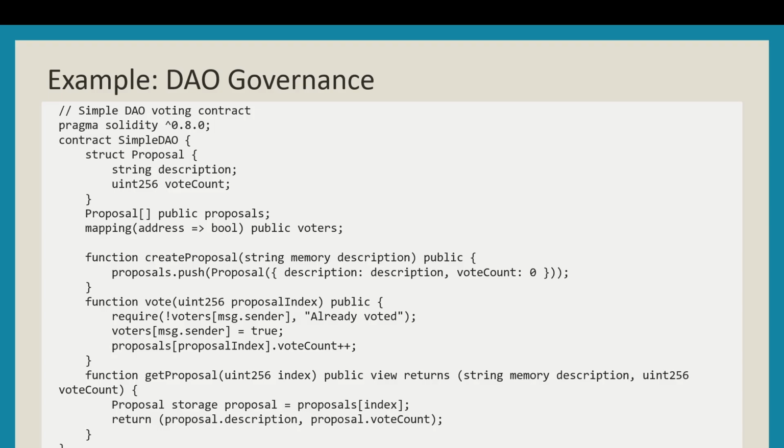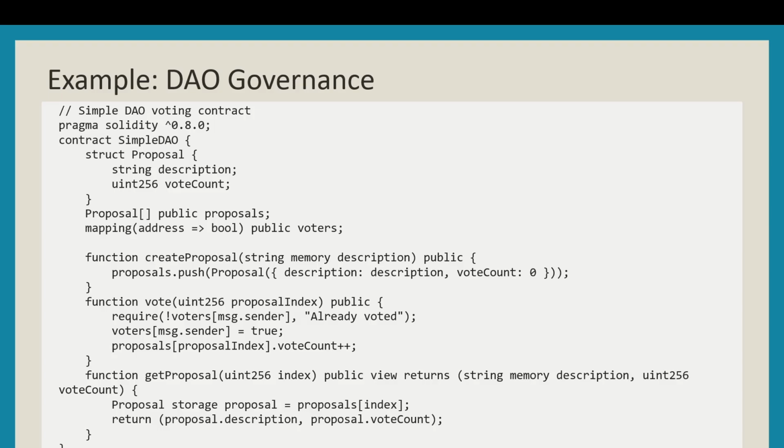Next, you're declaring a public array of Proposal structures named proposals, right? Next, you're creating a public mapping called voters. It maps an Ethereum address to a Boolean value indicating whether a user has voted. Next, you're defining a public function named createProposal that takes a string as an argument. After that, it adds a new proposal to the proposals array with the given description and an initial vote count of 0.